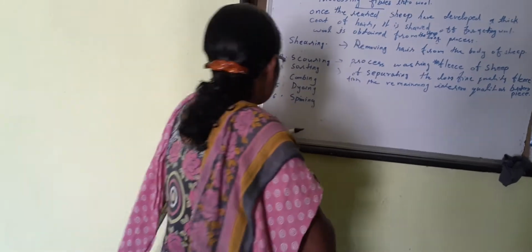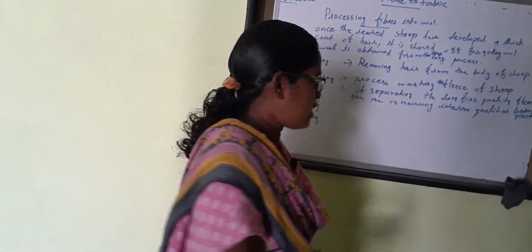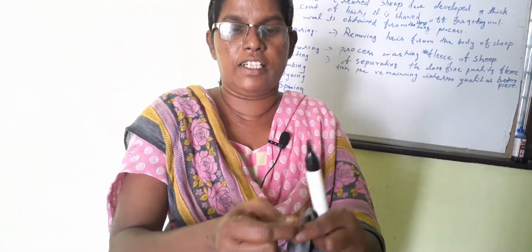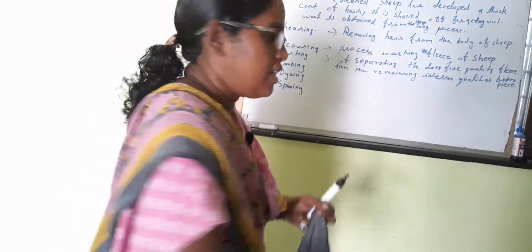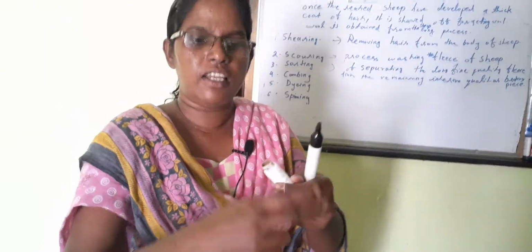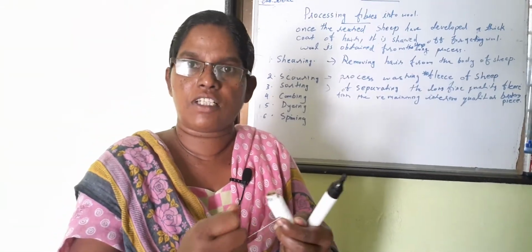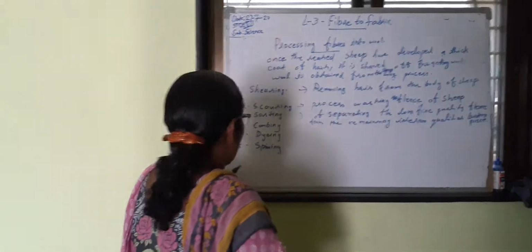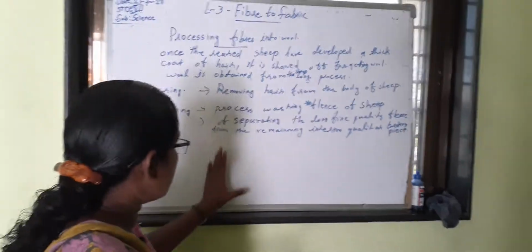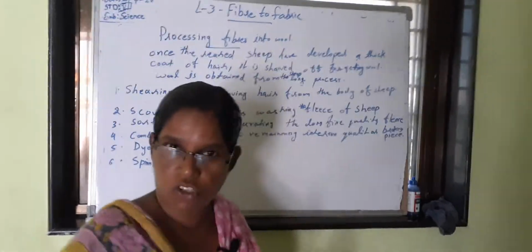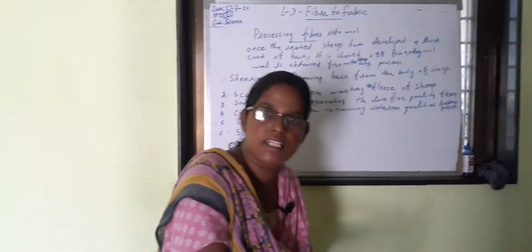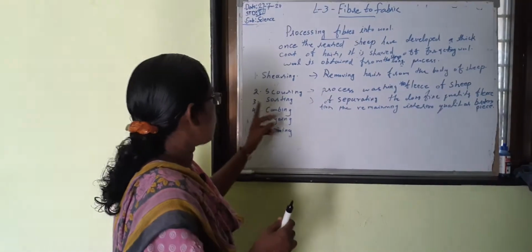Some thread is not fine. Sometimes this is not fine, see. That is not fine. This is an inferior quality thread. Look at it, here is inferior quality thread. Like that, wool also has inferior quality thread, and broken pieces also. Broken pieces are kept separate, and inferior quality thread is kept separate. That method is called sorting.